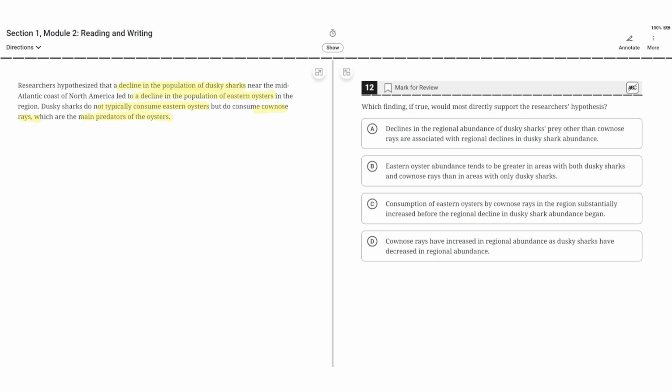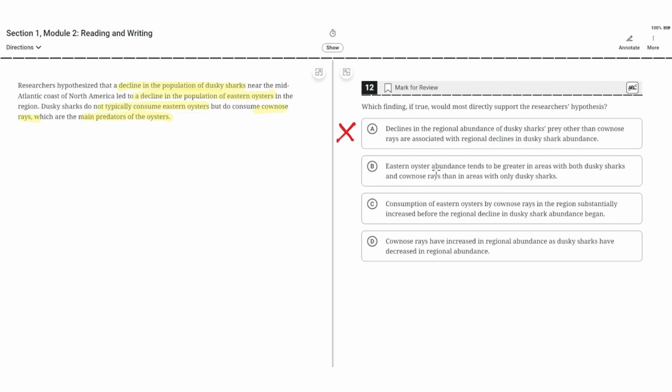So choice A says, decline in the regional abundance of dusky shark's prey other than cow-nosed rays are associated with regional declines in the dusky shark abundance. This is incorrect because it's saying that the decline in dusky shark prey are associated with regional decline in dusky shark abundance. This doesn't prove the future's hypothesis, which is that a decline in dusky sharks means a decline in the population of eastern oysters. So A is wrong.